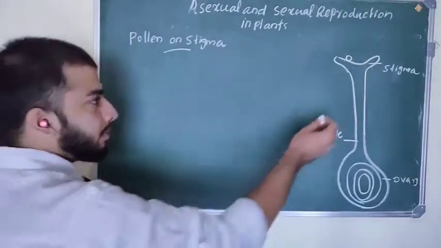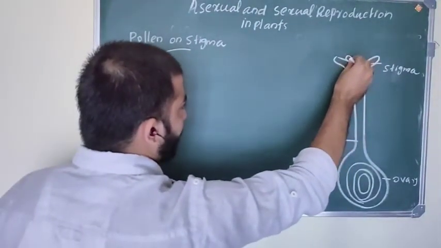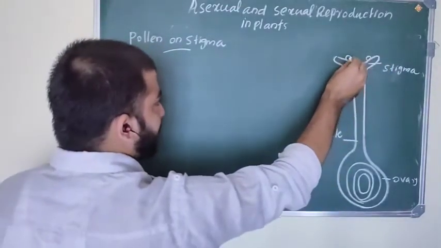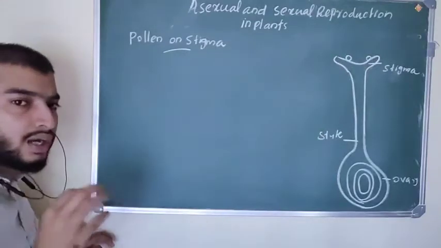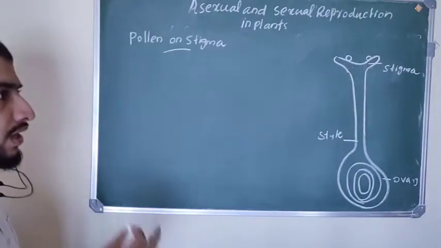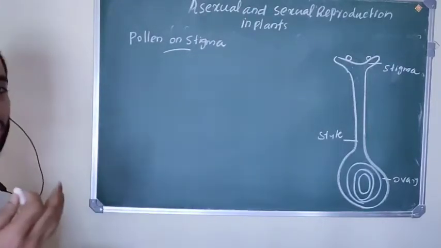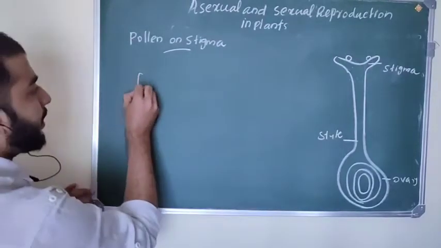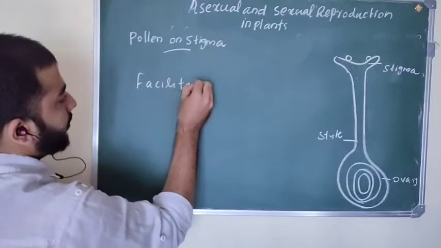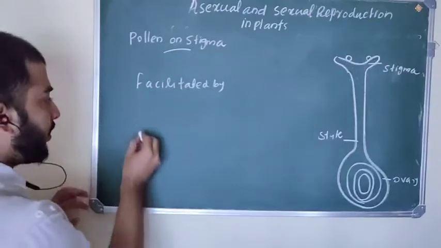Here the pollen grains land on the stigma, and if it is the receptive stigma, the right stigma for that pollen grain, the pollen grain will germinate. And how do they germinate? The germination of the pollen tube is facilitated by two factors.